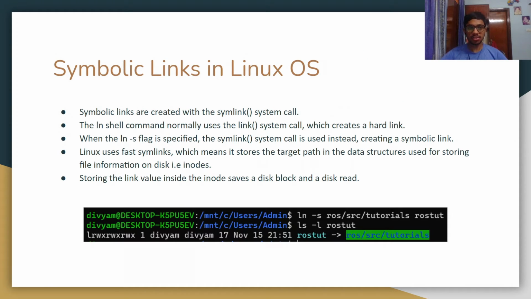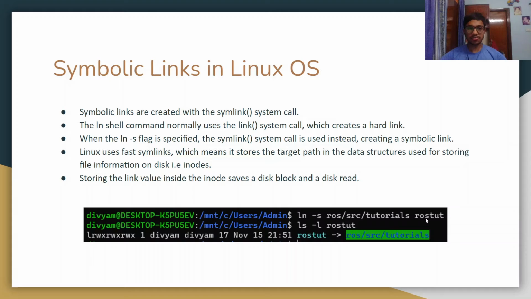In Linux OS, symlinks are created using the symlink system call. The ln shell command normally uses the link system call, which creates a hard link, but to create a symlink, we have to specify the -s flag. In this figure, we have created a symlink where ROS source tutorials is our target and ROS_tut is the path of the symlink.